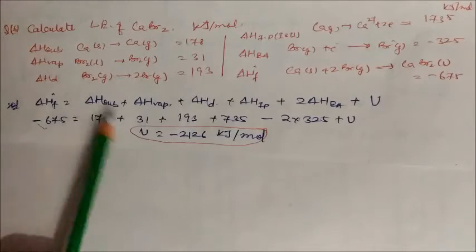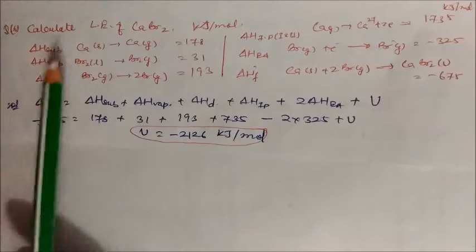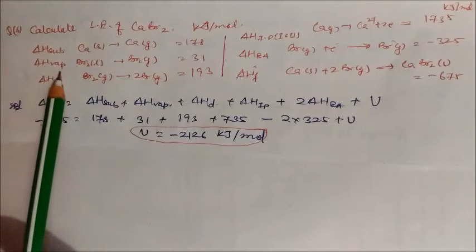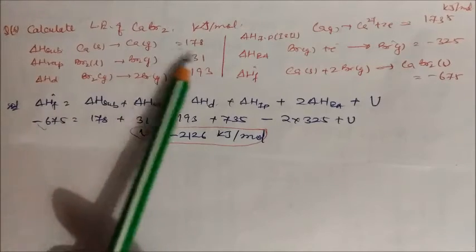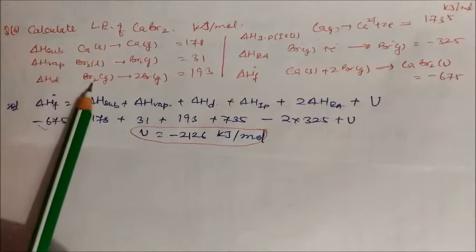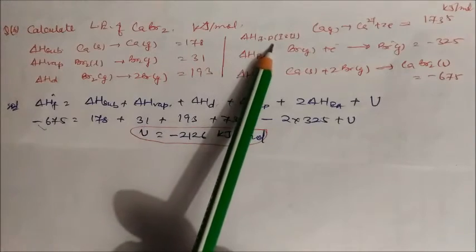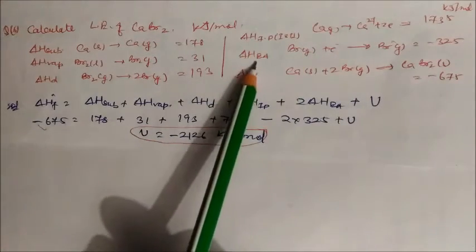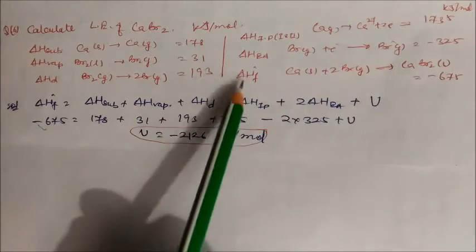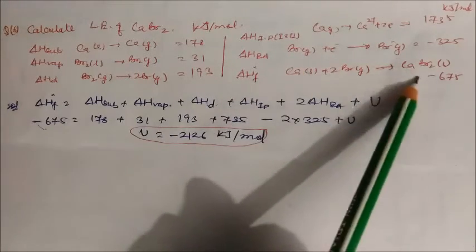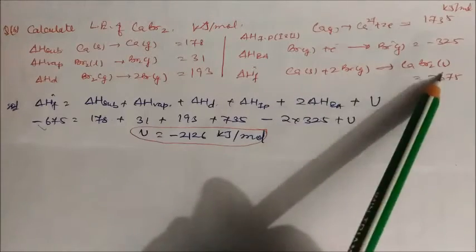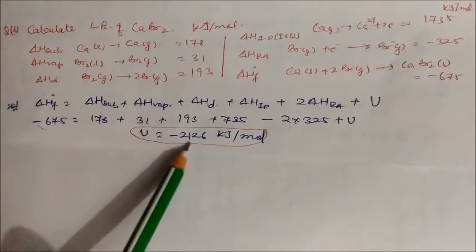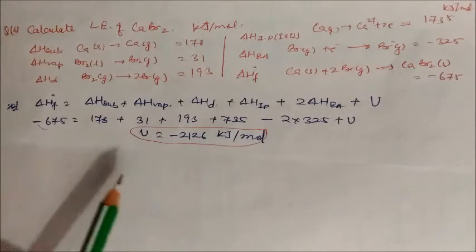Similarly, calculate the lattice energy of calcium bromide in kilojoule per mole. They have given the sublimation of calcium, the heat of vaporization of Br2 from liquid to gas, and the heat of dissociation of Br2. The first and second ionization energies are given, as is the electron affinity of bromine, and the heat of formation of CaBr2 from solid and gas. Use this formula and put in these values, and again you will get minus 2126 kilojoule per mole.